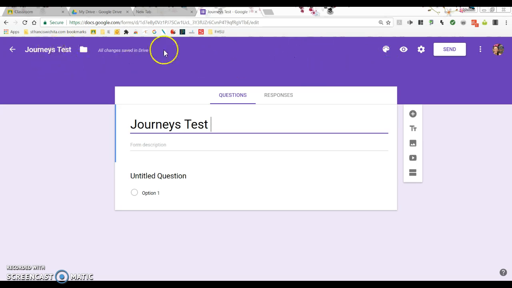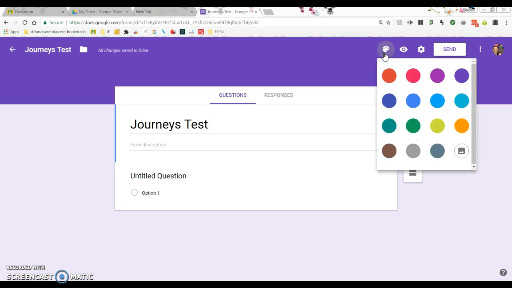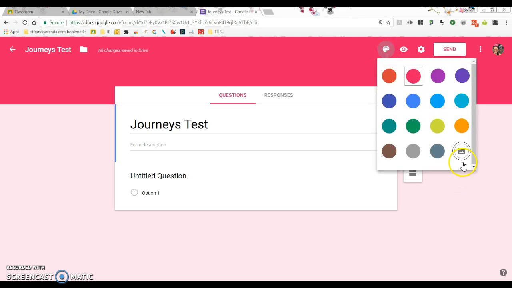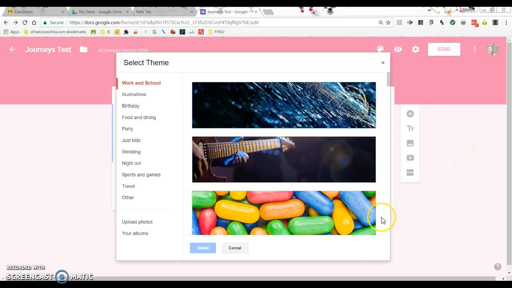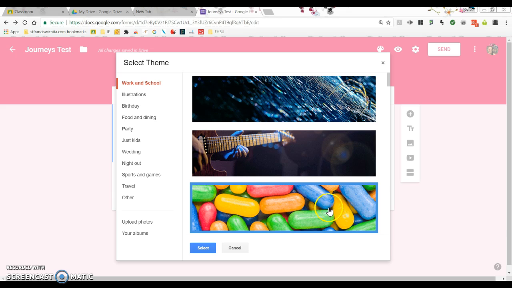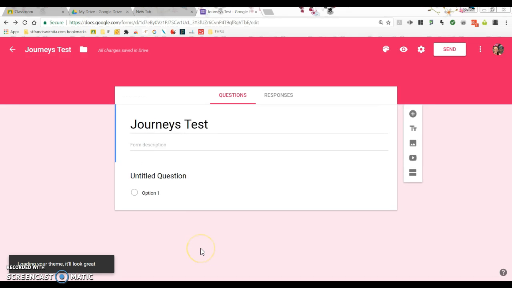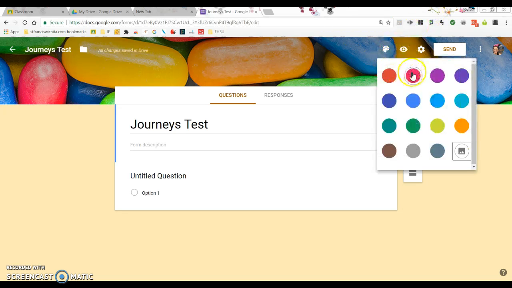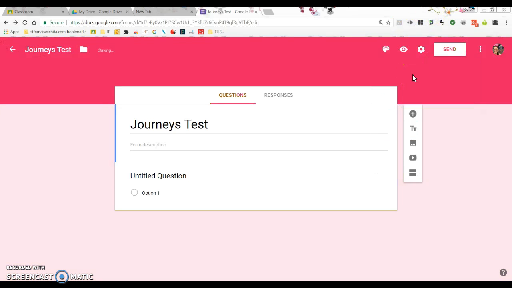Okay, so I typed in the file. Over here, this little artist palette basically lets you customize the test. You can change the color. You can also change the header up there if you want to make it more fun. But I'm just going to change it to a basic color. This eyeball right here is a preview. It lets you preview how your test is going to look when the kids take it.